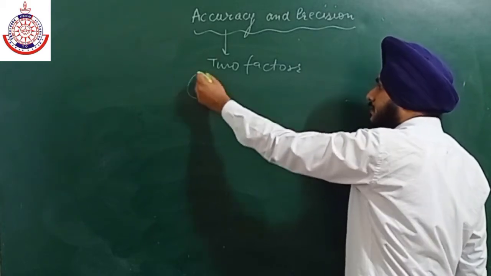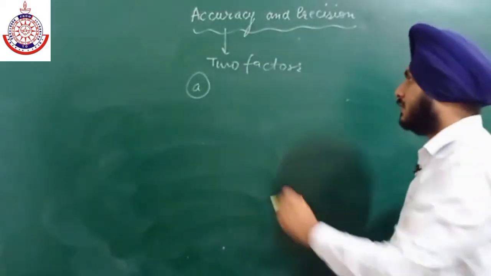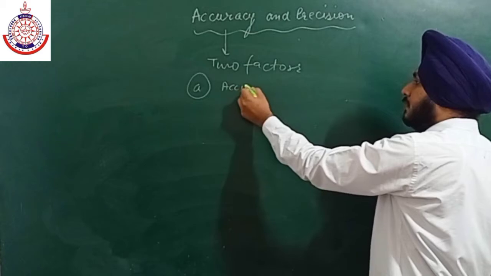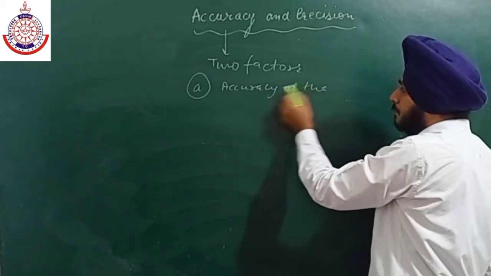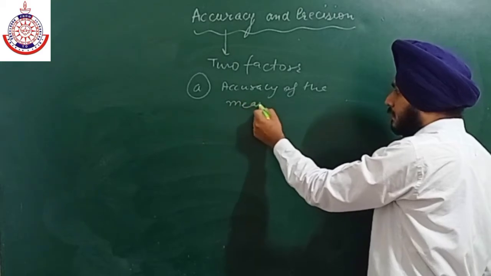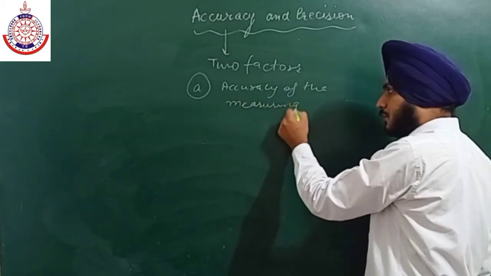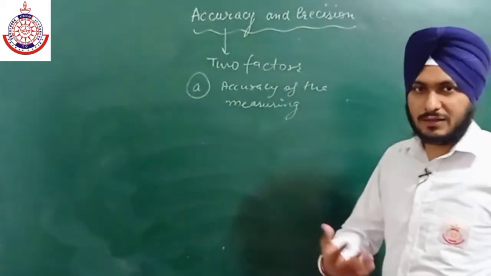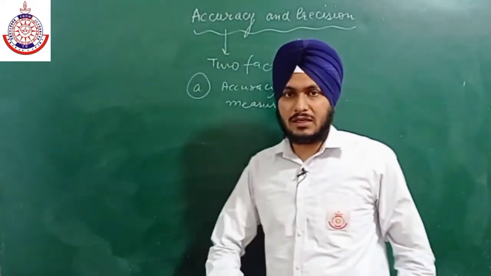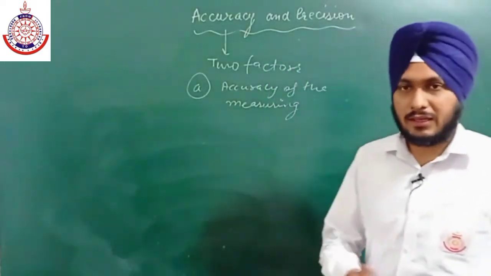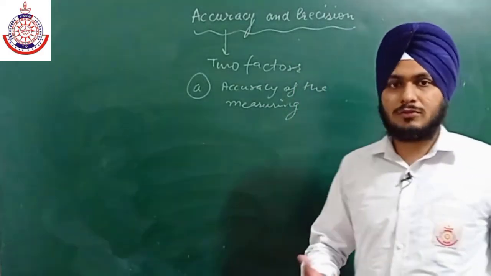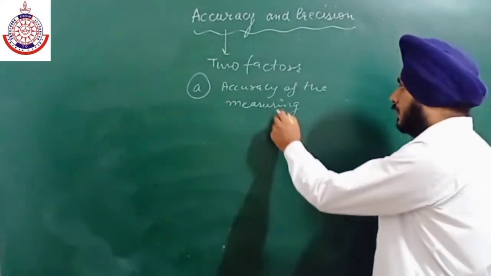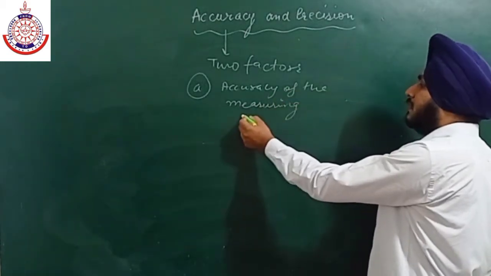First factor is the accuracy of the measuring instrument. Actually it also depends upon the environmental conditions in our chemistry lab. If the environmental conditions are not suitable, there are many chances for the result to become inaccurate. So, accuracy of the measuring instrument.